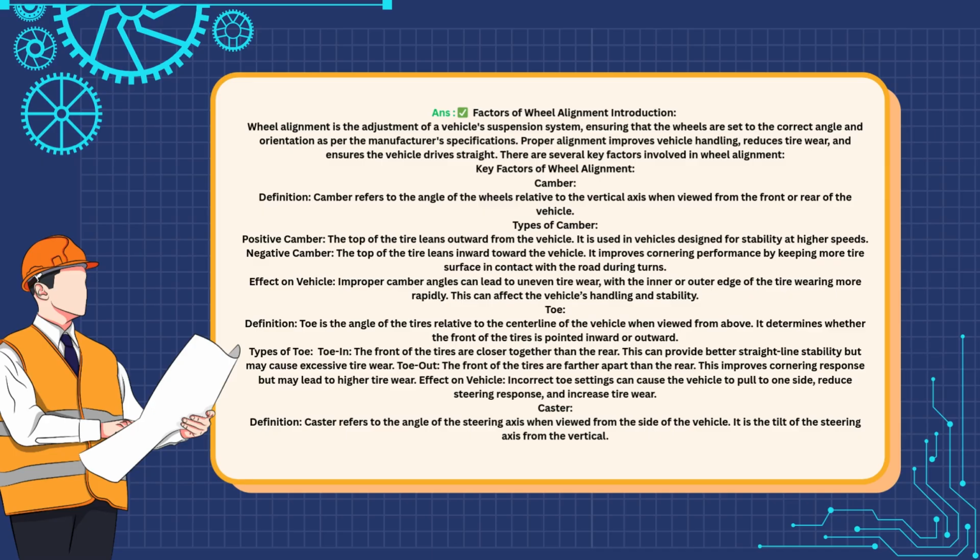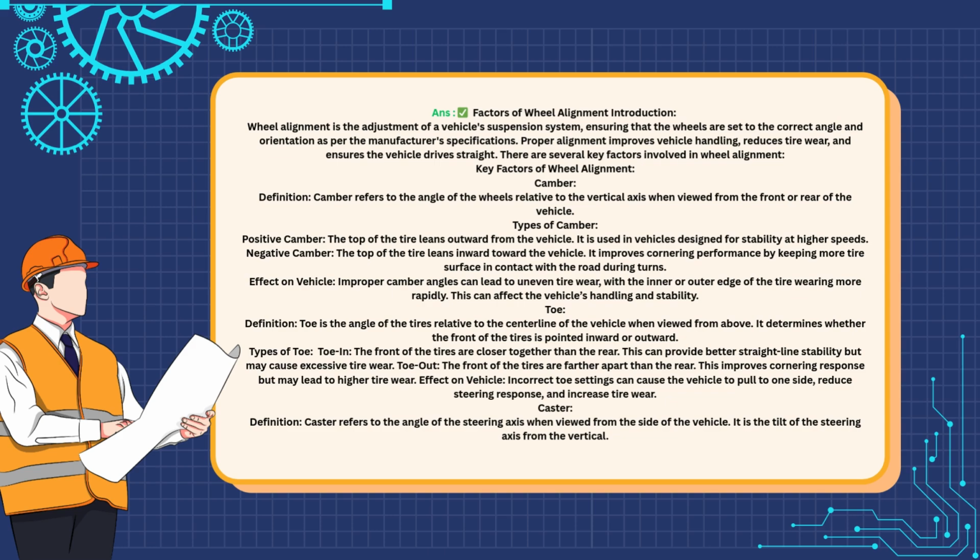Answer. Wheel alignment refers to adjusting a vehicle's suspension to ensure the wheels are properly aligned according to the manufacturer's specifications. This helps improve handling, reduce tire wear, and keep the vehicle driving straight. Key factors in wheel alignment include camber, the angle of the wheels relative to the vertical. Positive camber leans the top of the tire outward, while negative camber leans it inward for better cornering.